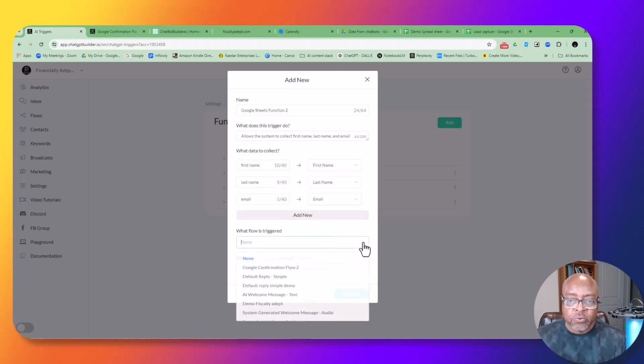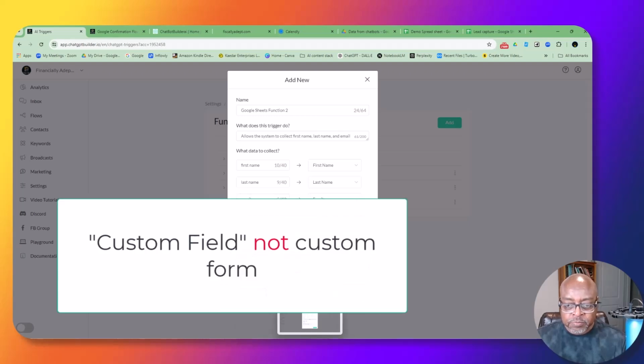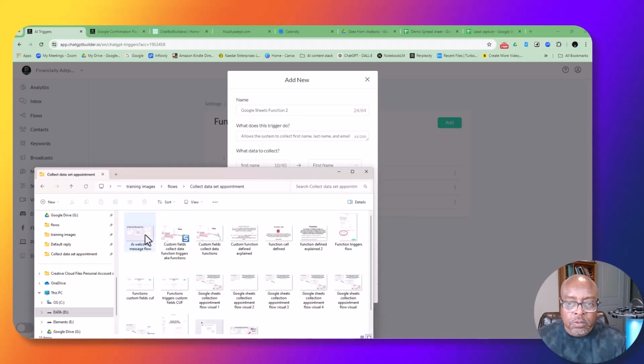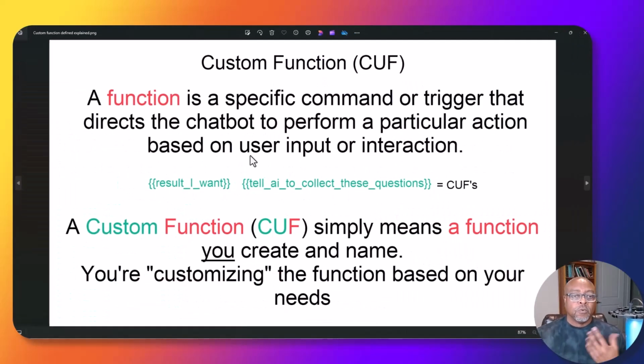Okay, so that's what I just created. All right, so that's what a custom form is. So let me go back here, and I had some information here. So collect data. Okay. So I wanted to show you here. So basically, when we're talking about a custom function, a function is a specific command or trigger that directs the chatbot to perform a particular action based on user input or interaction.